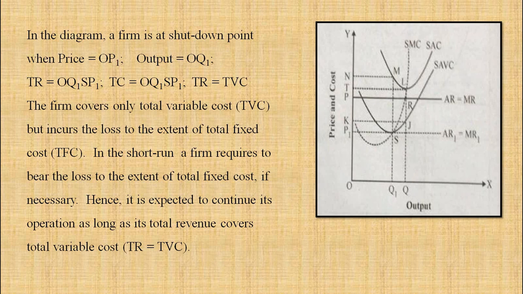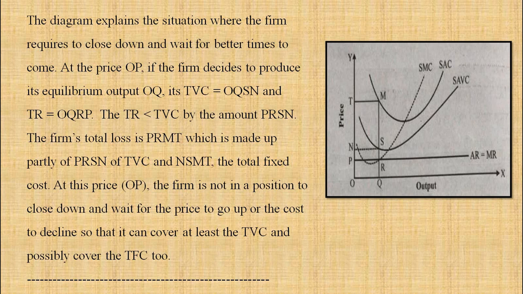In the short run, a firm requires to bear the loss to the extent of total fixed cost if necessary. Hence, it is expected to continue its operation as long as its total revenue covers the total variable cost. When both are equal, the diagram explains the situation where the firm requires to close down or wait for better times to come.